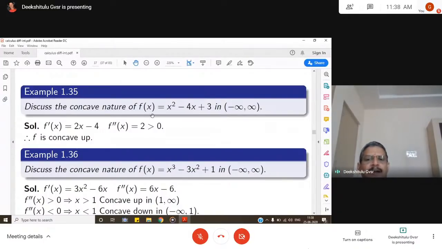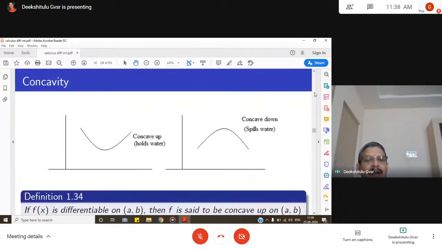So first find f dash x. F dash x is 2x minus 4. And then you have to find the second derivative. What is f double dash? It is 2. This derivative is 2. It is always positive. So f double dash is greater than 0.